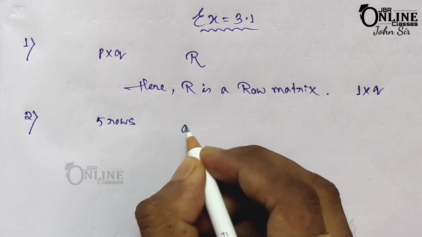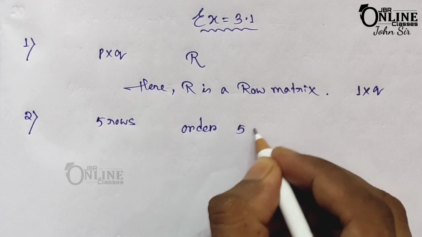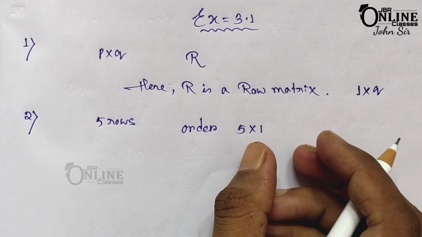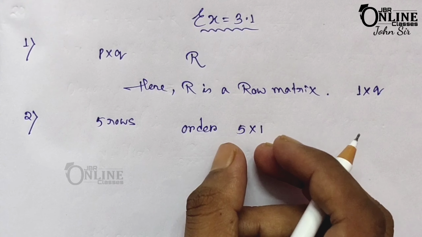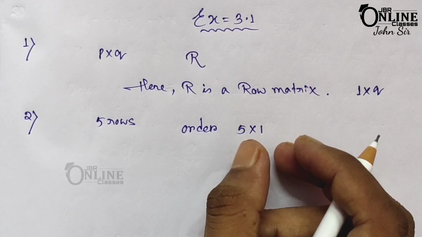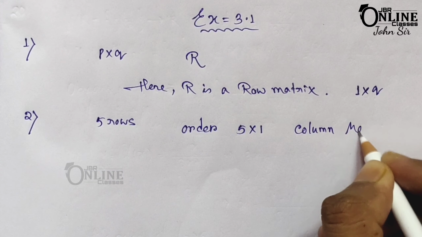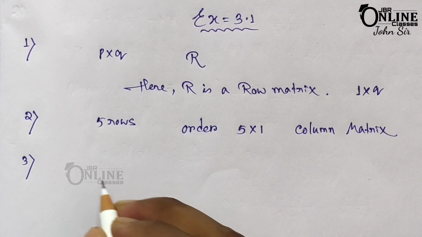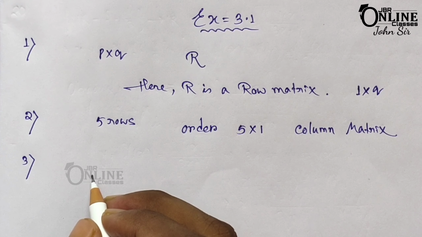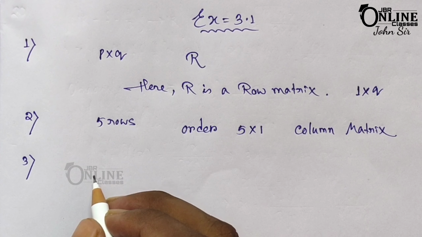Here the order of the matrix A is 5 cross 1, and A is a column matrix. Clear?